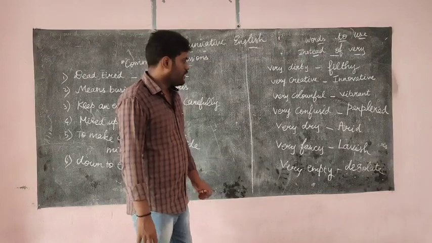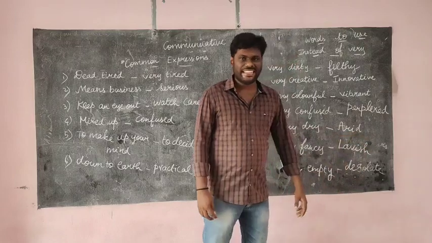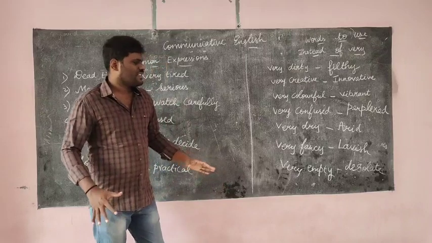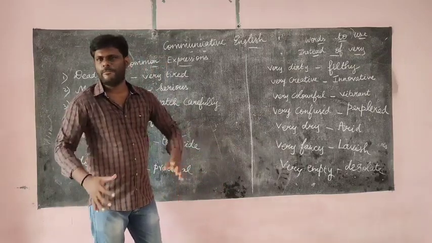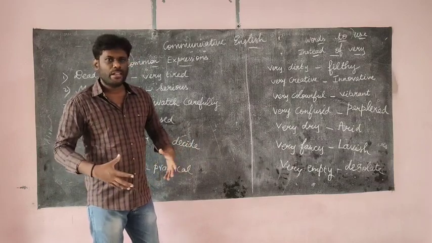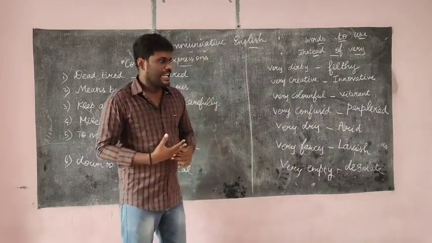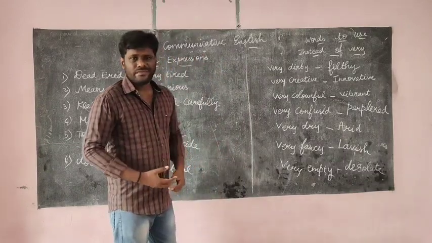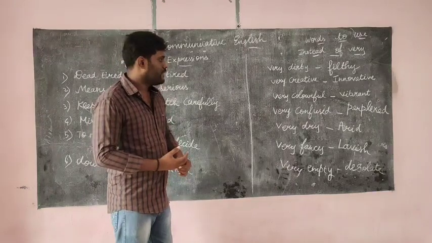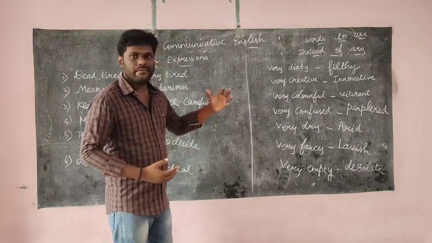The fourth one is very confused. For very confused, I can use a term called perplexed. What is that? Perplexed, in the sense of a confused mind. I don't have a proper mindset, so in that way I can say very confused. It means perplexed. P in Papa, E in Echo, R in Romeo, P in Papa, L in Lima, E in Echo, X in X-ray, E in Echo, D in Delta. So very confused means perplexed.